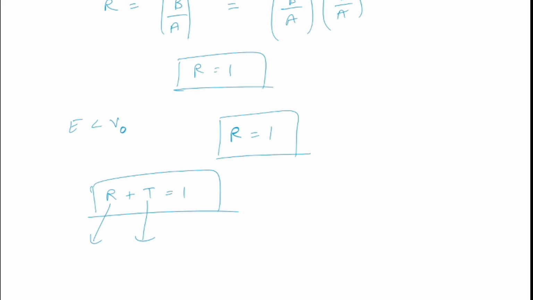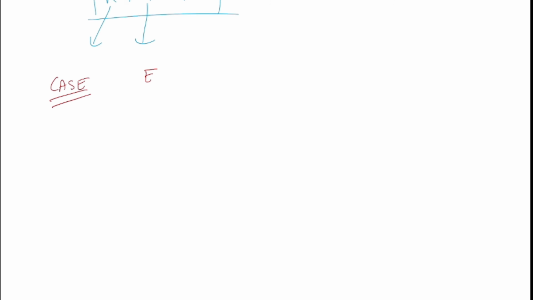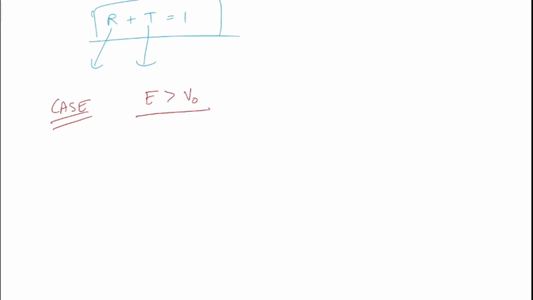So now let's proceed to our case 2 when energy is greater than V0. Classically, if the energy of the particle is greater than the step potential height, then all the particles will get transmitted in region 2, but quantum mechanically some particles will also get reflected back in region 1. So now let's start with the Schrodinger equation.